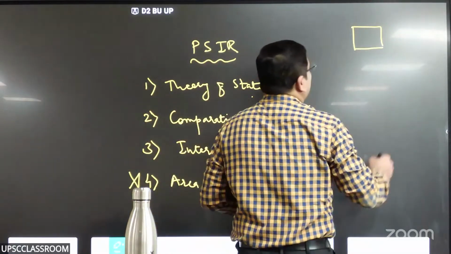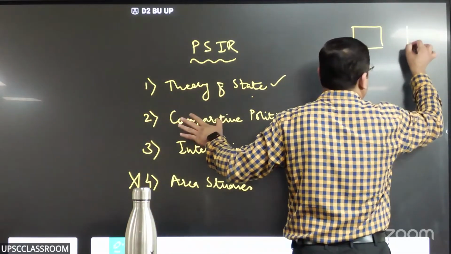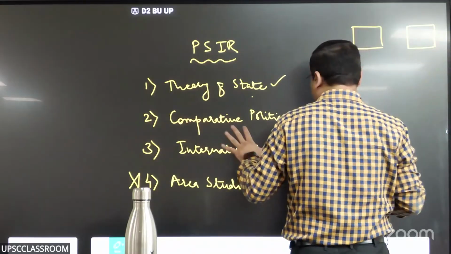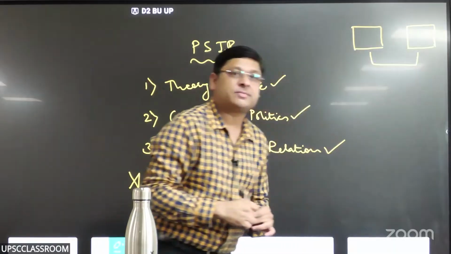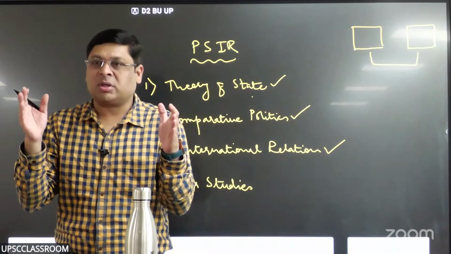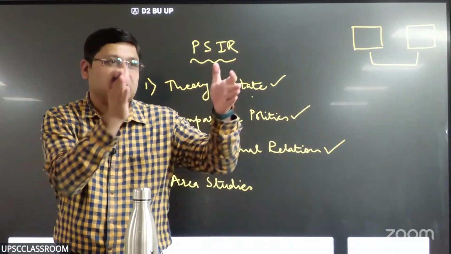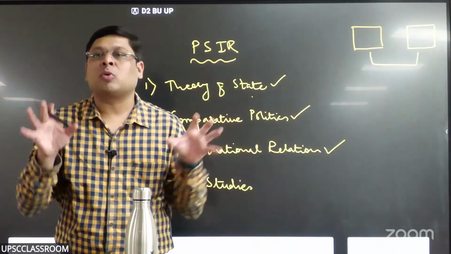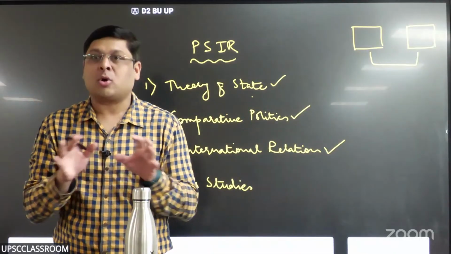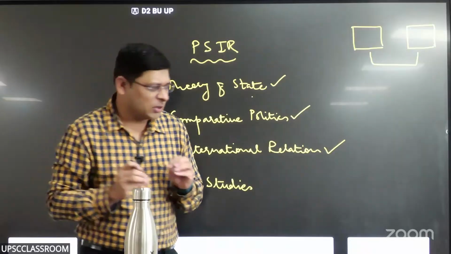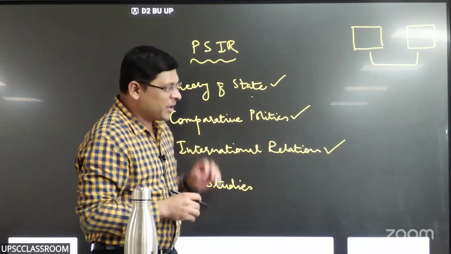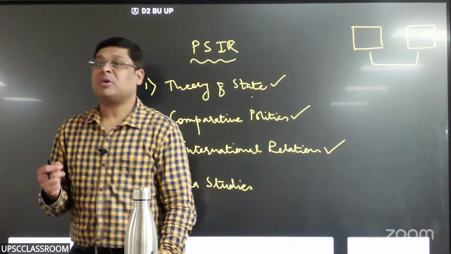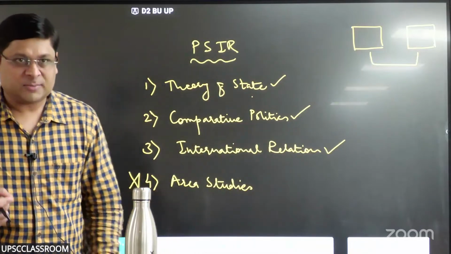That is one. The subject matter of second subdiscipline is it compares two political systems. It's not just about theory of state alone. It's about literally comparing two political systems, right? It's not theoretical as such. There is part of theoretical aspect here as well, but predominantly comparative politics is scientific, empirical, data-driven, right?